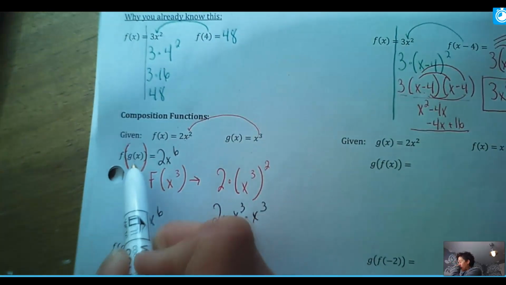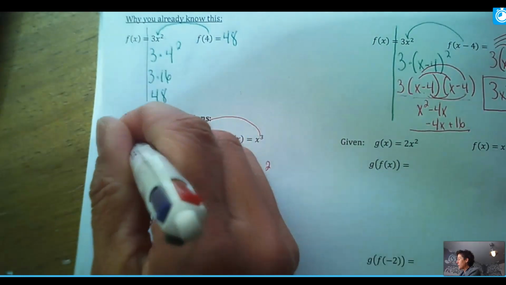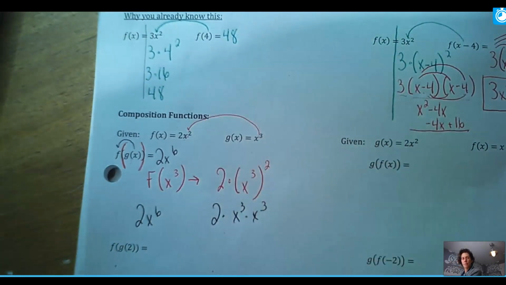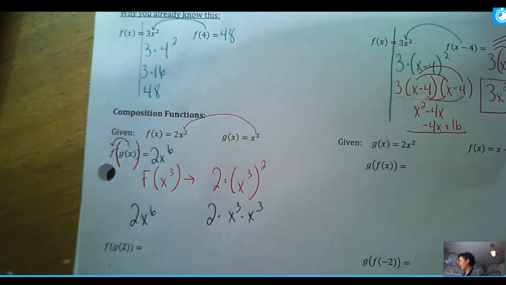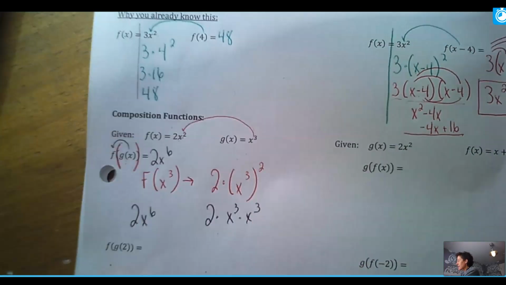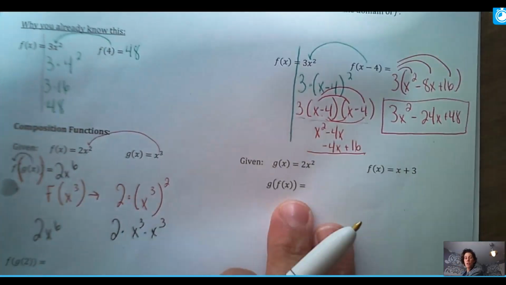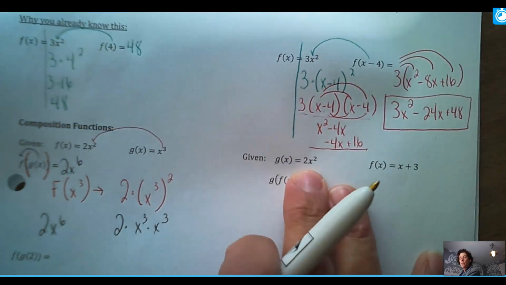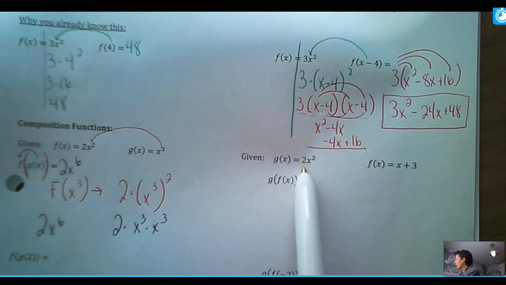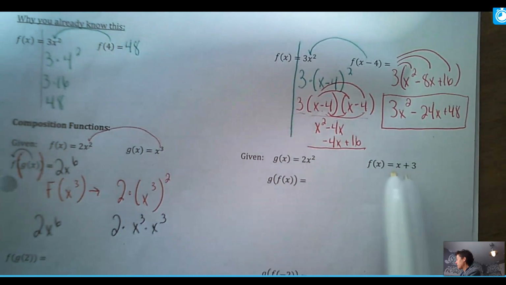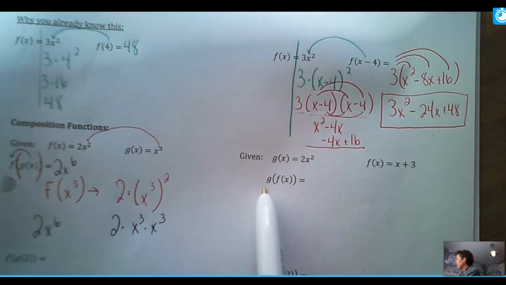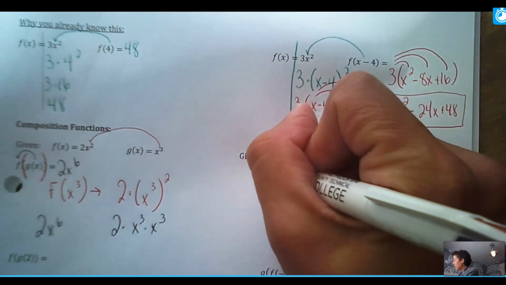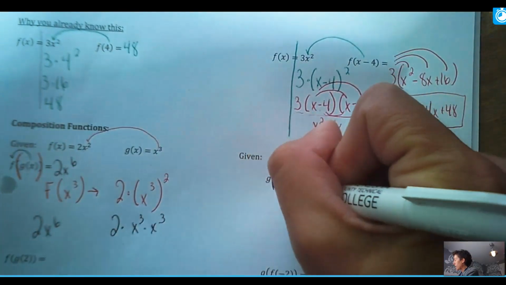Okay, so again, whatever is in the parentheses, that's what's going here, like this. So I'm going to show it to you a couple of different ways. Let's skip this part down here for now and try another one. This time I have two functions: g of x equals 2x squared, and f of x equals x plus 3. And when you see something like this, I'm going to make those outer parentheses stand out just a little bit more.